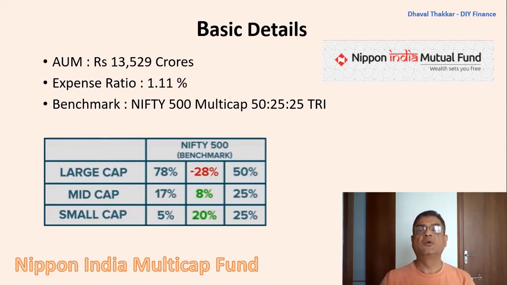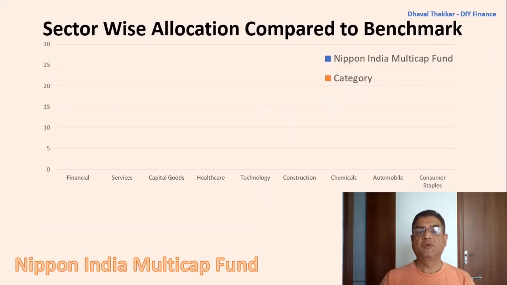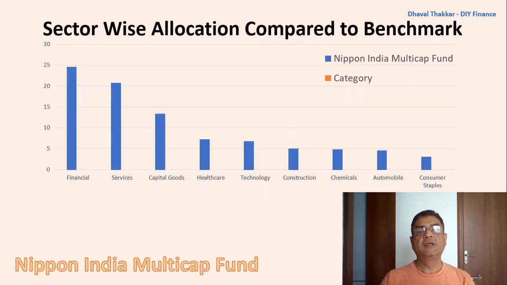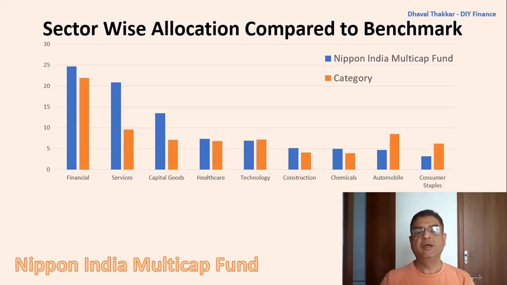now let's look at the sector-wise allocation. From the graph, it is very clear the fund is heavily invested in finance, which is approximately 25%, followed by services, capital goods, healthcare, technology, construction and chemicals. Finance being a core sector, and services and capital goods being evergreen sectors, quite a few good performing large, mid and small size companies form a part of these sectors. When compared to its benchmark, its allocation is quite different except for healthcare and technology.